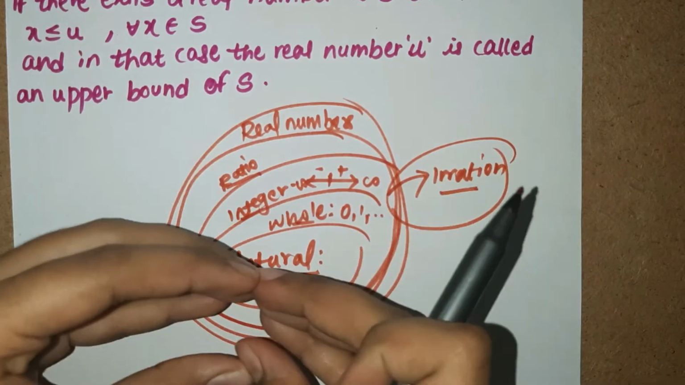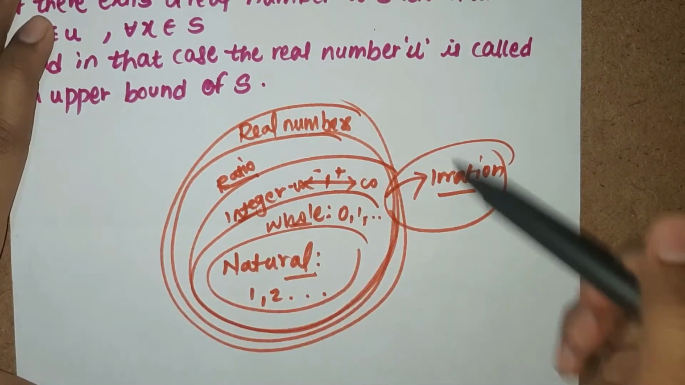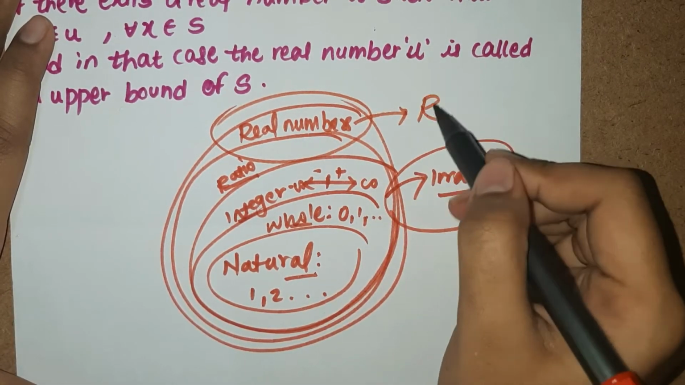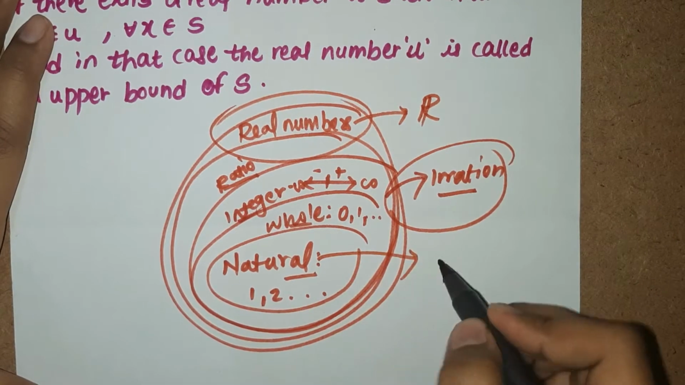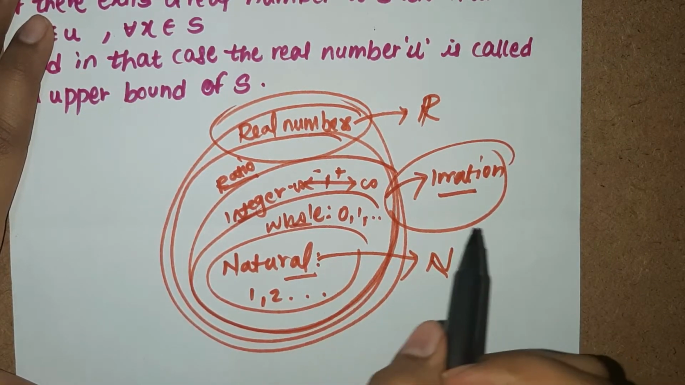All of these types, when they come together, form a set, and that set is called the real number set. And how is it indicated? It is indicated like this. Natural number, how is it indicated? It is indicated like this. So don't be confused, it's not a big deal, it's very simple.